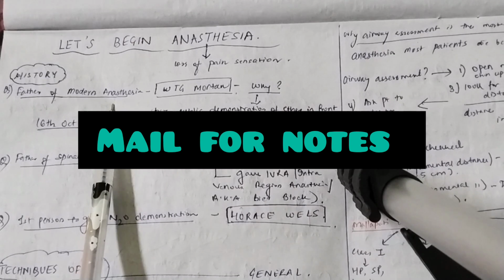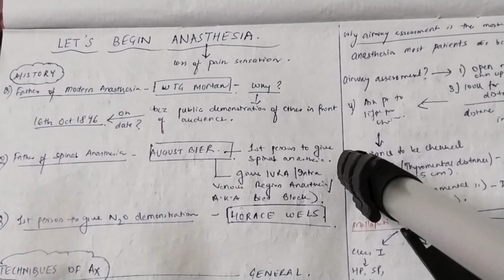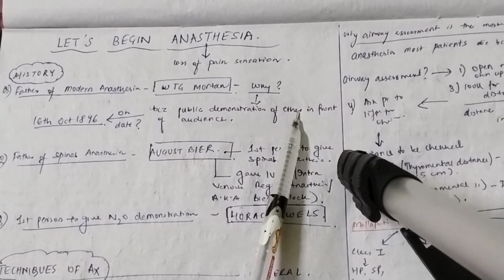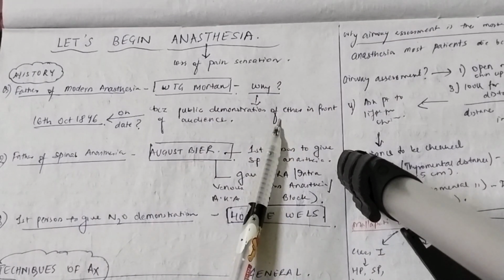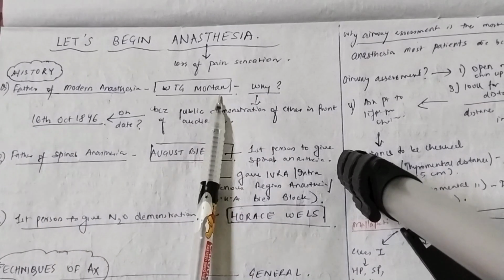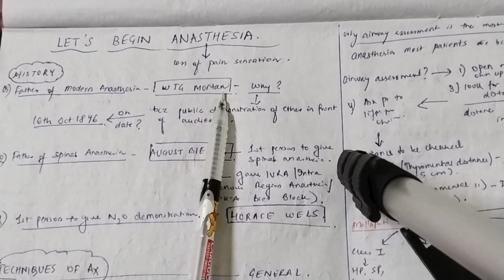Now, the father of modern anesthesia is W.T.G. Morton. And why was he the father of modern anesthesia? Because he was the first person who did a demonstration of ether in front of the audience. There have been scientists who did public demonstrations of ether, but in public demonstration, W.T.G. Morton was the first person, and that is why he was called the father of modern anesthesia.